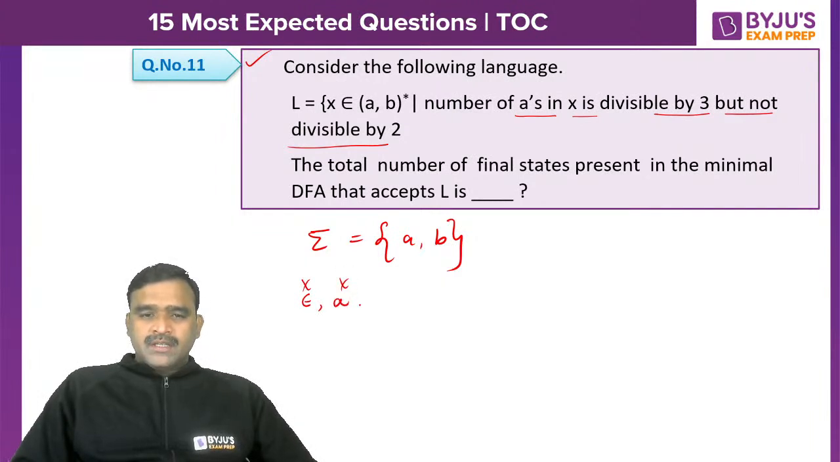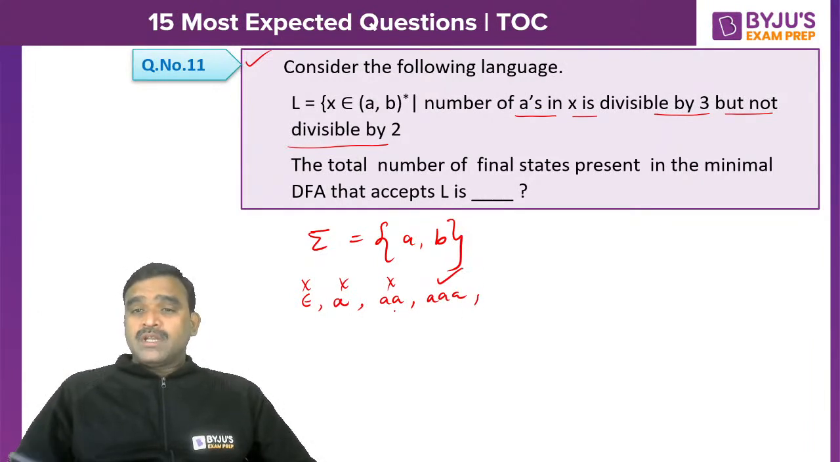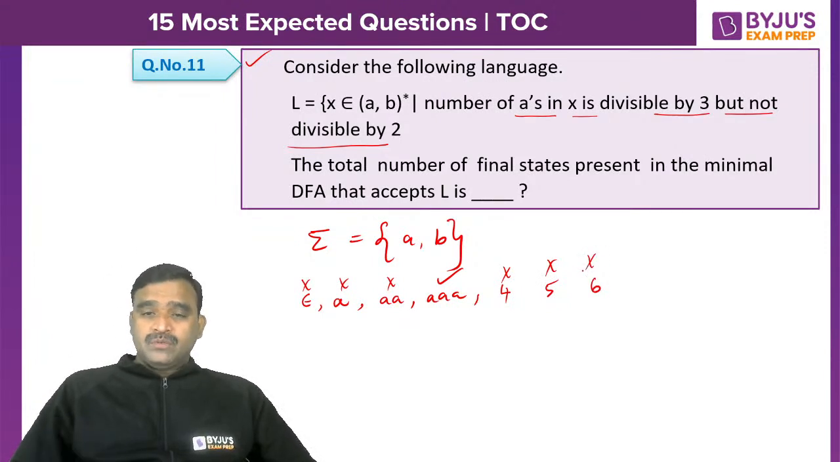Single A should not be accepted. 2 A's should not be accepted, because it is not divisible by 3. 3 A's can be accepted because 3 is divisible by 3. 3 A's means not contiguous, but the total number of A's present in the string. 4 should not be accepted, 5 should not, 6 should not be accepted because it is divisible by 3 and also by 2, 7 should not, and 8 should not be accepted.